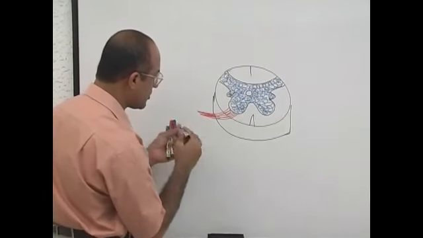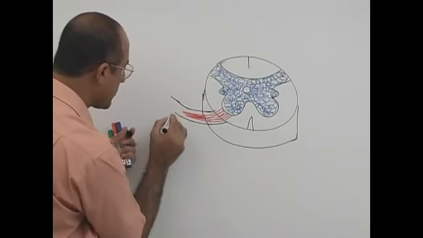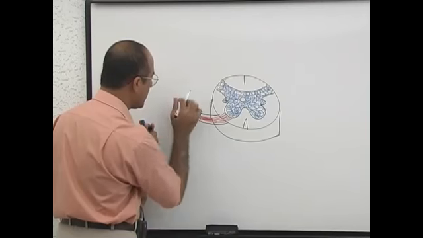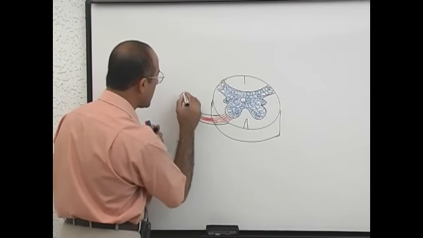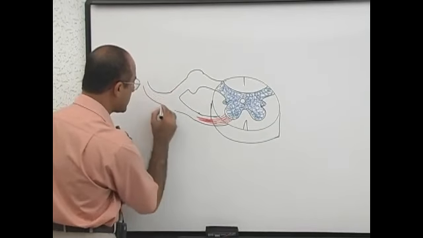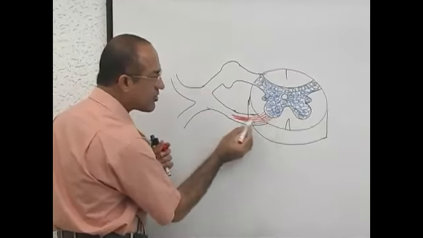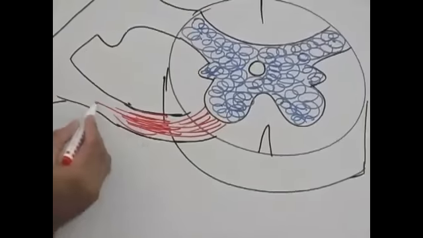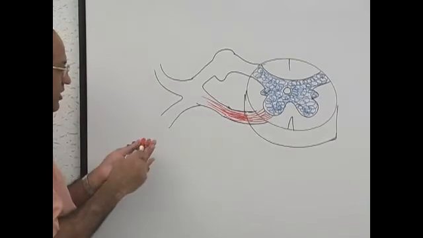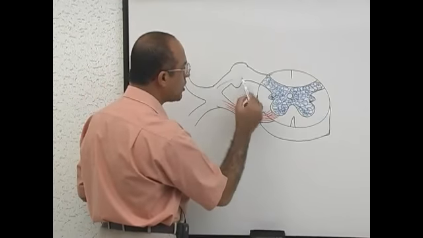Okay, I will make it. This is the motor root of the spinal cord. And here there should be a sensory root. Now, motor fibers come out of the central nervous system through the ventral root or motor root. And sensory information is taken to the central nervous system through the dorsal root.